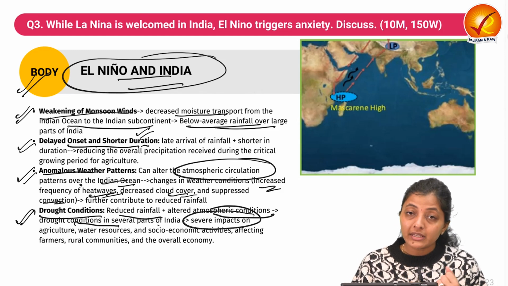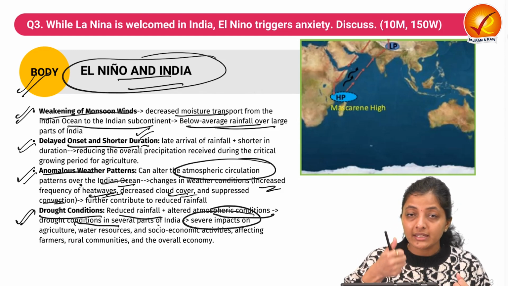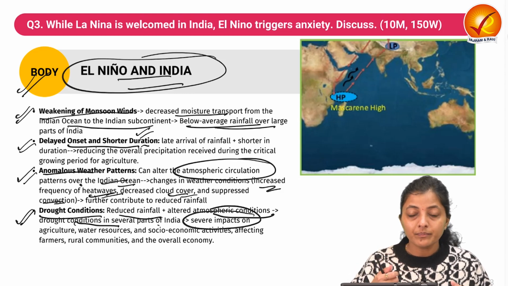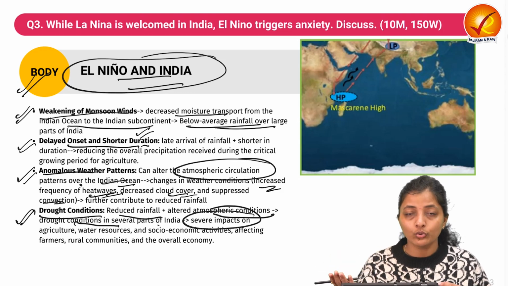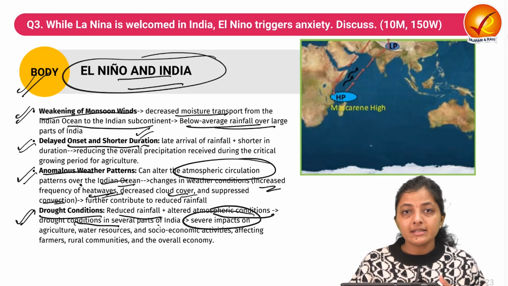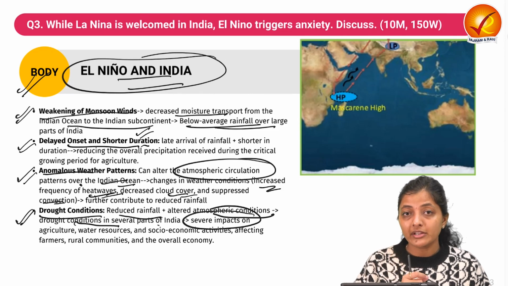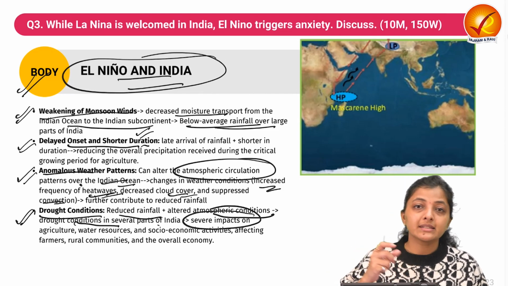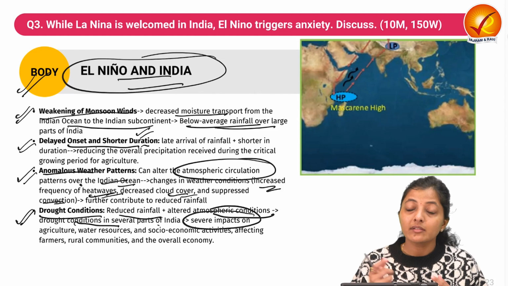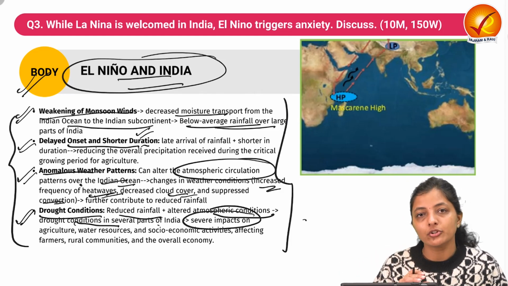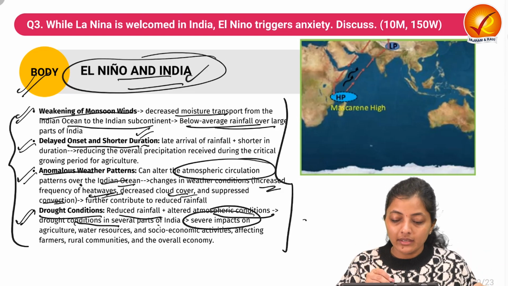So when El Nino is there, it results in an increase in temperature, which is negative for humans when there are high temperatures for a longer period of time. Then second, when the precipitation is less due to the weakening of the monsoon, water availability is less, water resources will be less, and the agriculture that is dependent on that water will not survive. So these are some conditions, that is why El Nino creates anxiety in India.